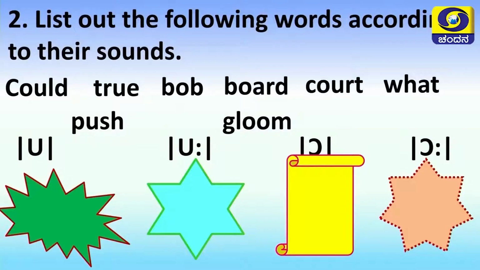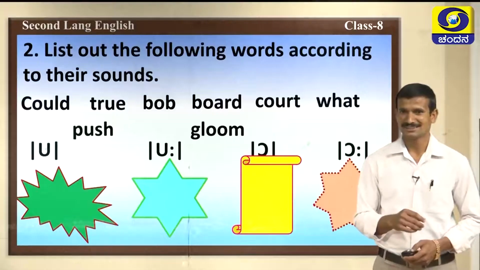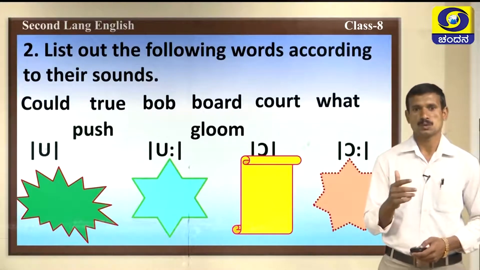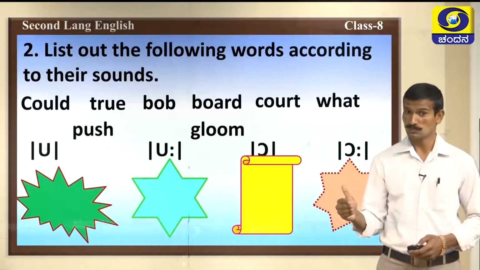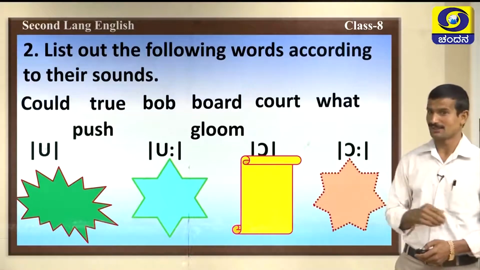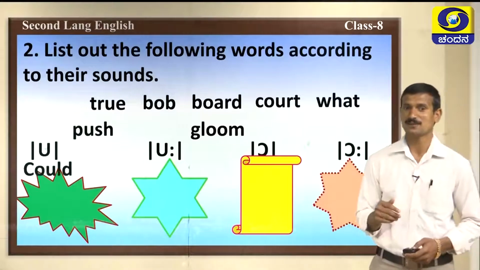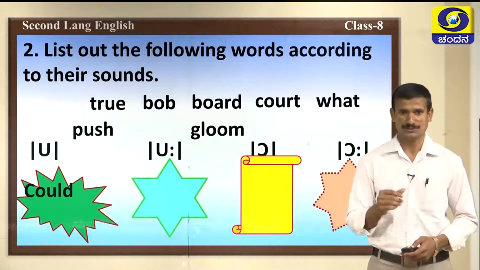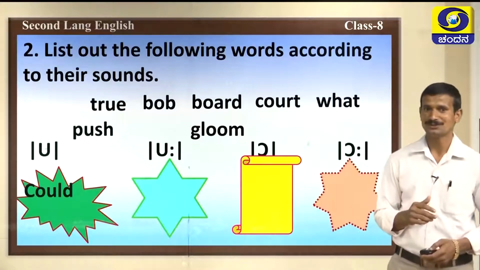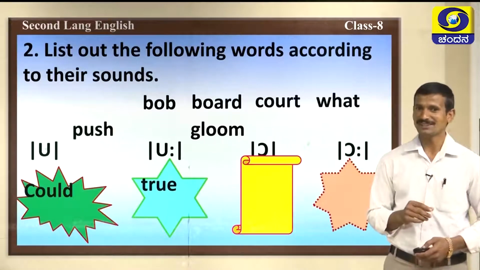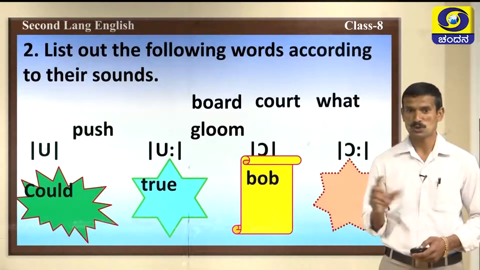Now, I had given the words. Have you done this? These are the sounds, phonetic sounds. Oo, oo. Let us know the answer. First one, could, oo sound. The word true, oo, true. Next one, bob, o sound. Next,